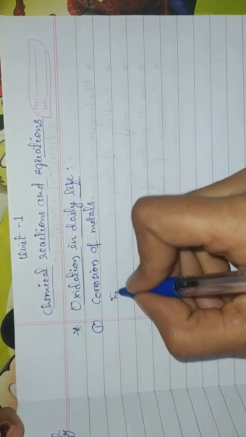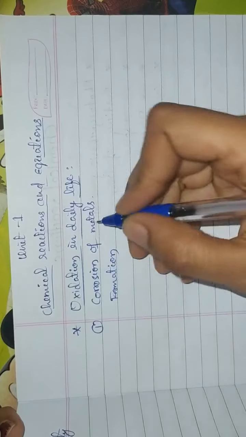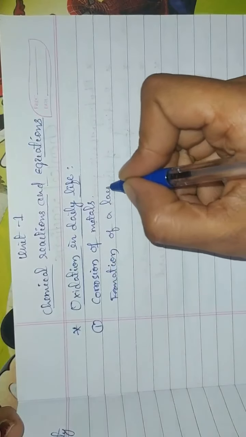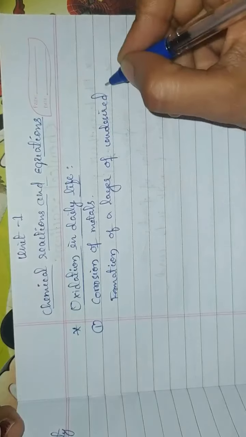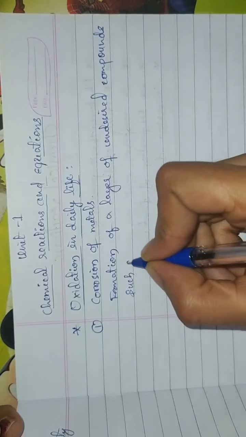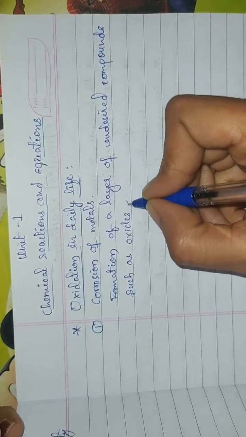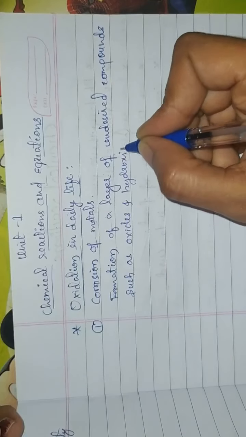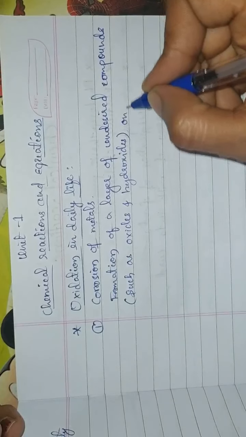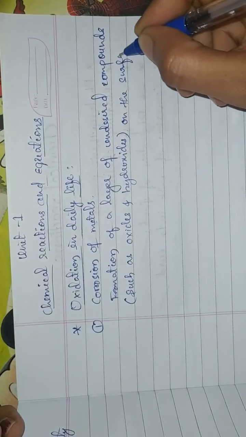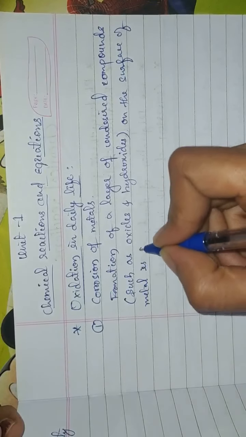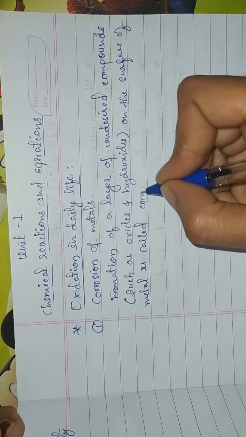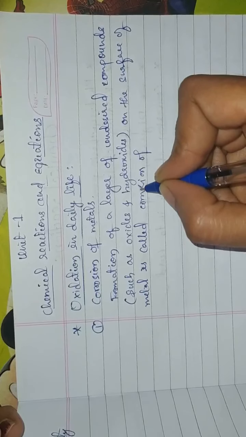The formation of a layer of undesired compounds such as oxides and hydroxides on the surface of metal is called corrosion of metals.